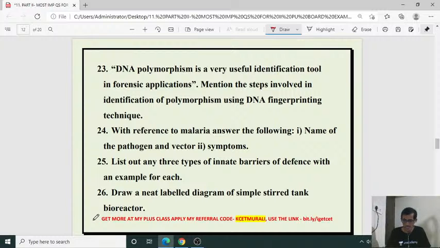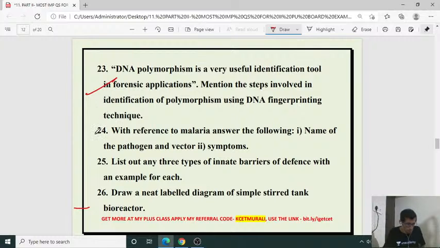ATGC sequence, then satellite DNA usage. So that is what we have to write. The major methodologies followed in the DNA fingerprinting technology. Okay, so it is an application part of molecular biology, and it is needed in today's lifestyle, isn't it?